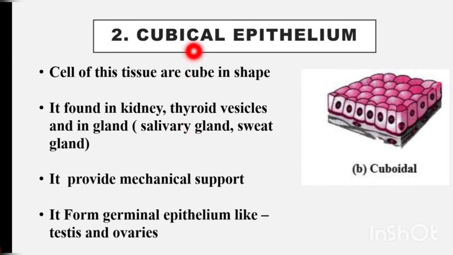So the cuboidal epithelium is common in kidney, thyroid vesicles, and in glands like salivary gland and the sweat glands. Then cuboidal epithelium provides mechanical support. Okay, cuboidal epithelium will give support to our body parts. Then it forms germinal epithelium like testis and ovary. Yes, the last point, have you read that last point? Look, it forms germinal epithelium like testis and ovary.